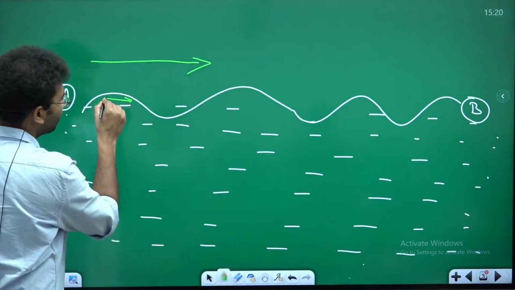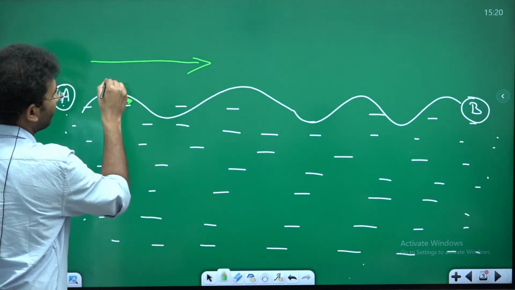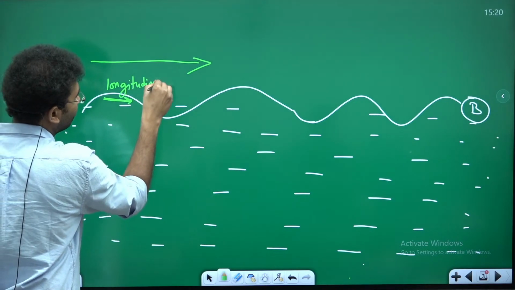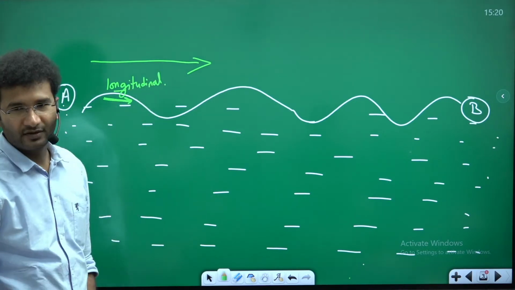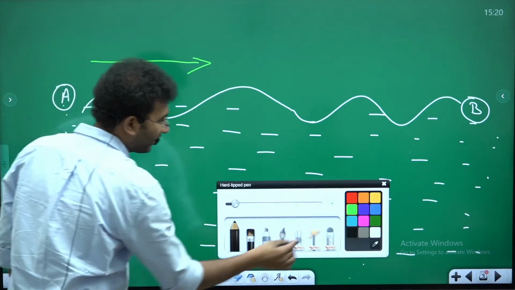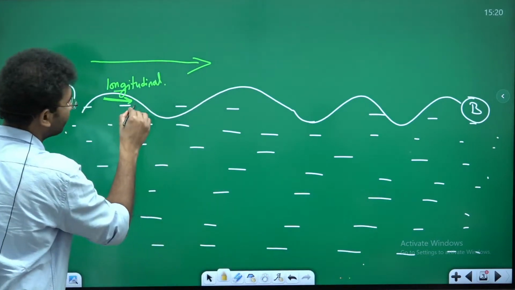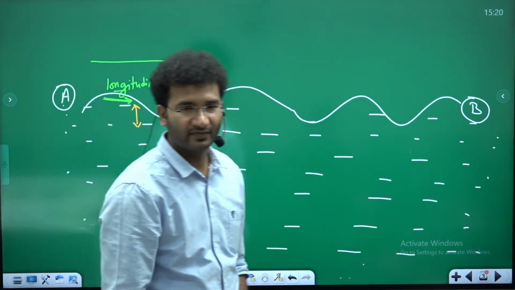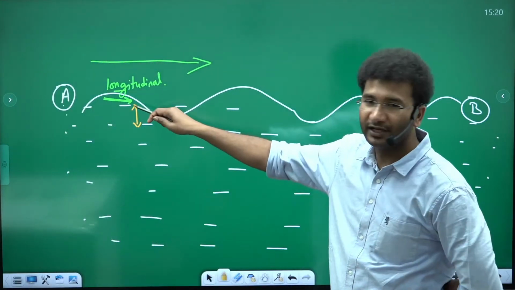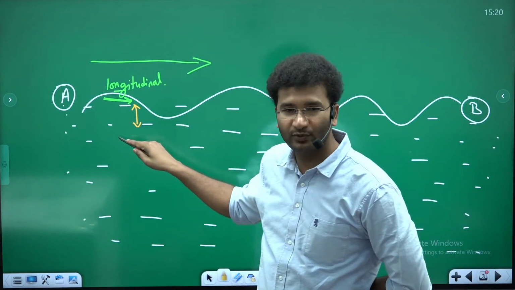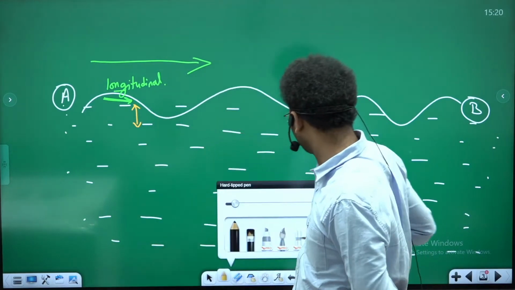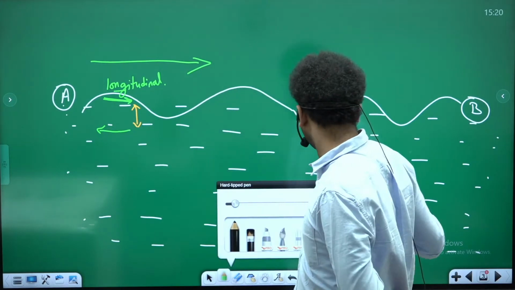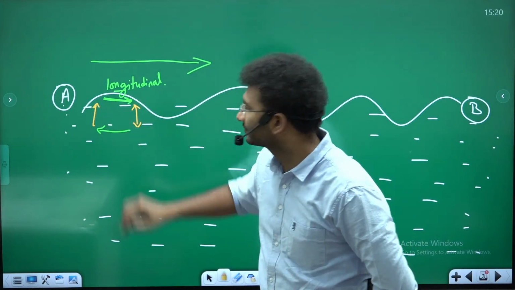So you understood that this is nothing but a longitudinal wave. But you will also have the transverse motion of the water. You will have a longitudinal wave, then a transverse motion, again longitudinal, and again transverse.